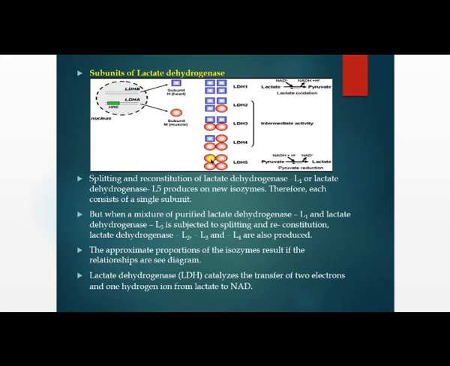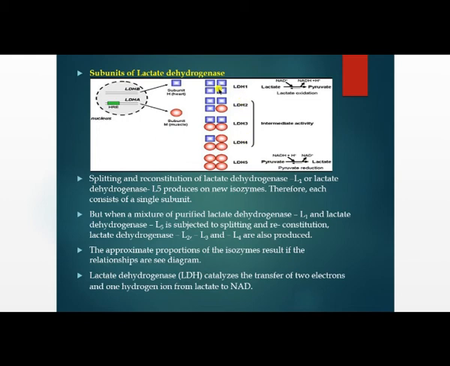So LDH1 and LDH5 have the ability to form LDH2, 3 and 4. How? In LDH1 you can remove subunits and reconstruct them in another type. You can remove and reconstruct LDH1 and LDH5 to make LDH2, LDH3 and LDH4.